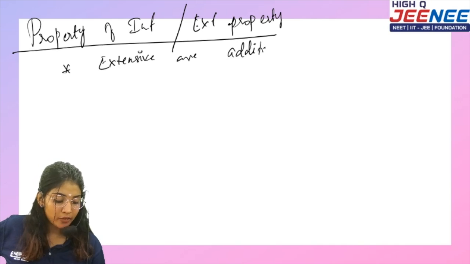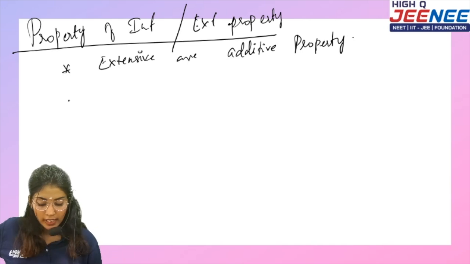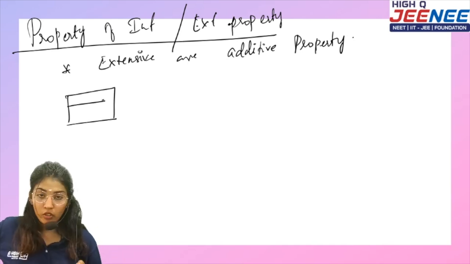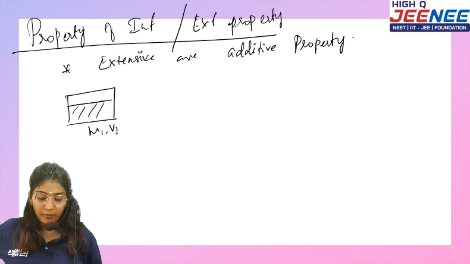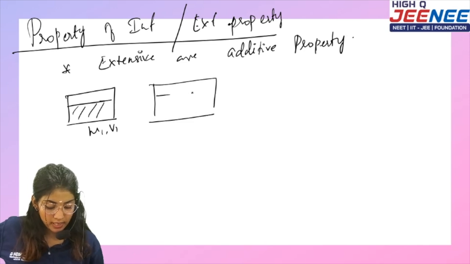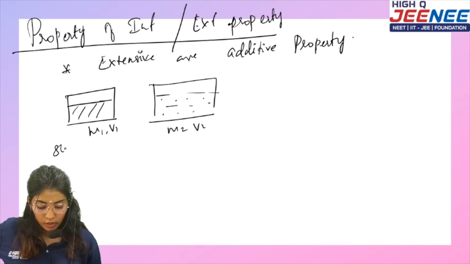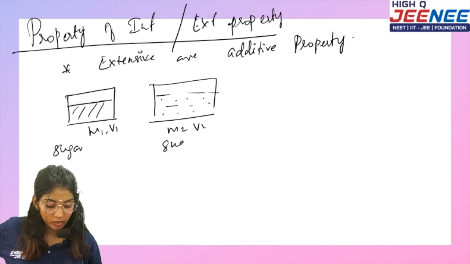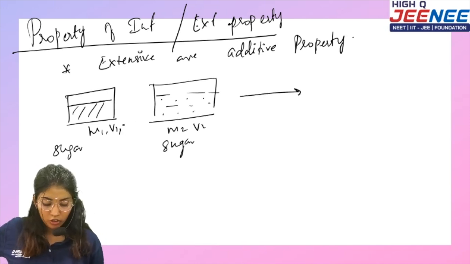So additive, what is it, it is cumulative. Let's take a particular mass, m1 and v1. Again, in another system I have m2 and v2 of the same material. Let's say it is sugar. And its temperature is also T, let's take T for this too.